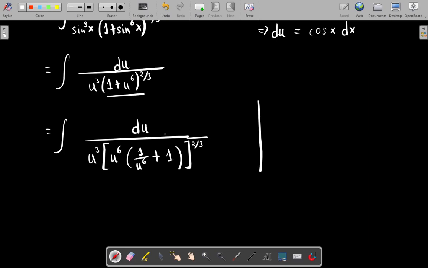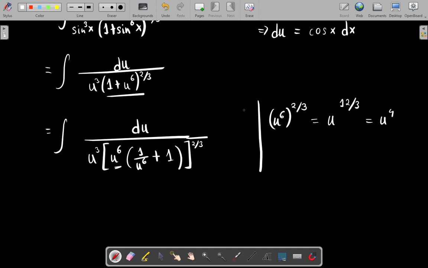Now if you look carefully, if I take u to the power 6 out of this bracket, it becomes u to the power 6 whole to the power 2/3. Multiplying the powers, this becomes 12 upon 3, so this is just u to the power 4.